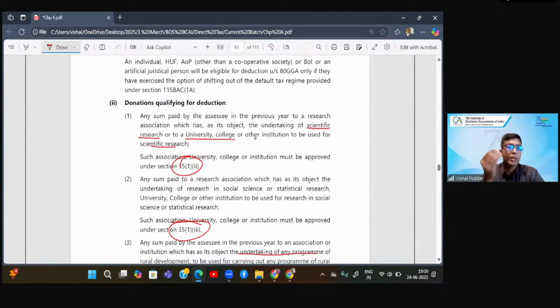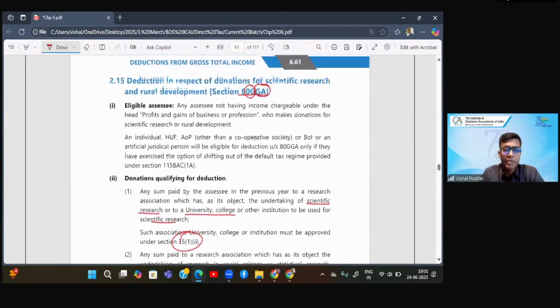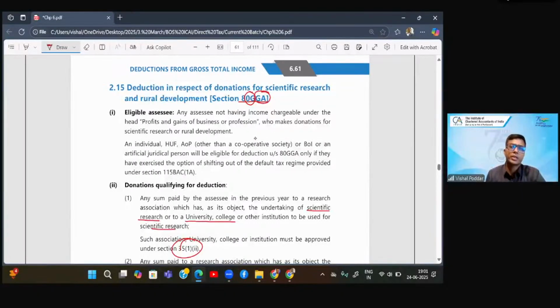The answer is no. However, where the donation is covered under any provisions of 35, as you can see, you are getting deduction under PGBP. Now, since for the same donation you are getting deduction under PGBP, hence the very first condition of this section is that the assessee should not be having PGBP income. Why?